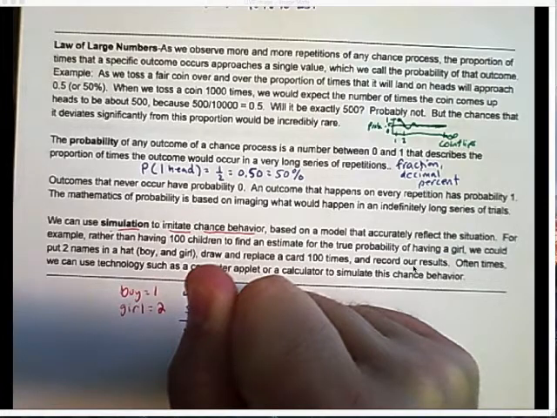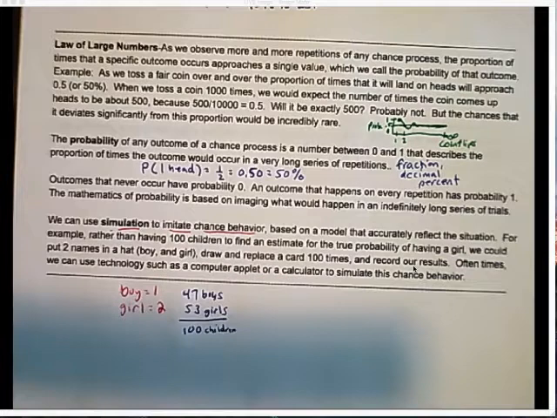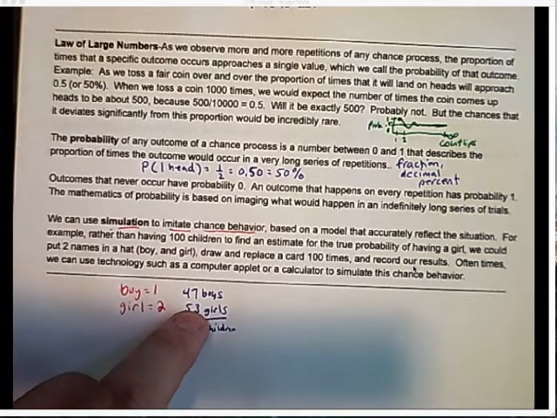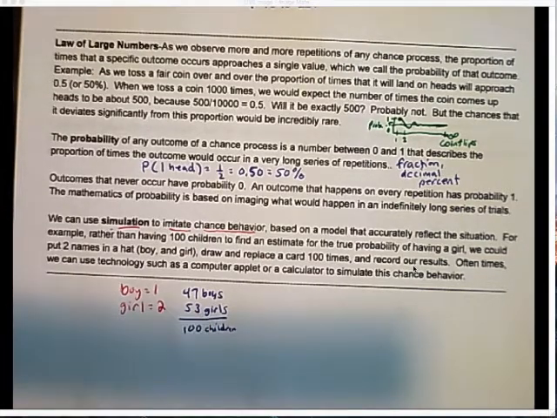So this simulation imitates the chance behavior. What would we expect? We would expect about 50-50. So it's close to that, but it's not exactly that because it's a simulation. If you had 100 kids, you probably wouldn't have exactly 50 boys and 50 girls either.